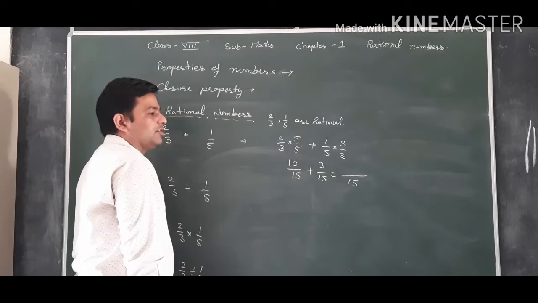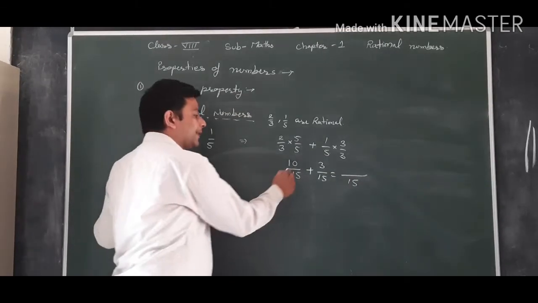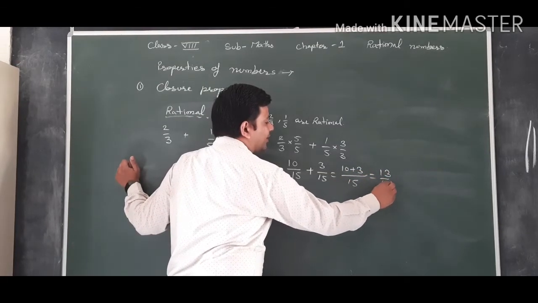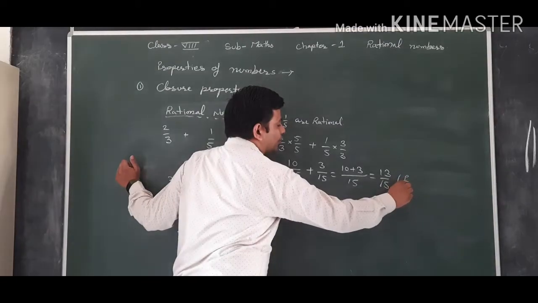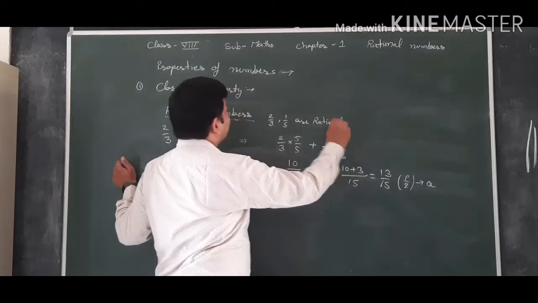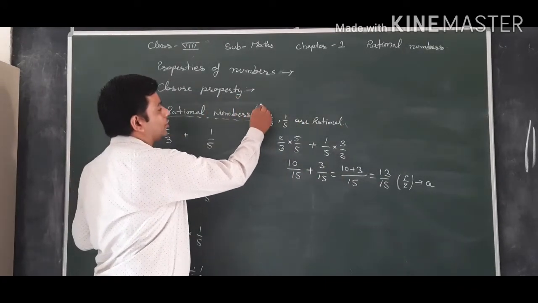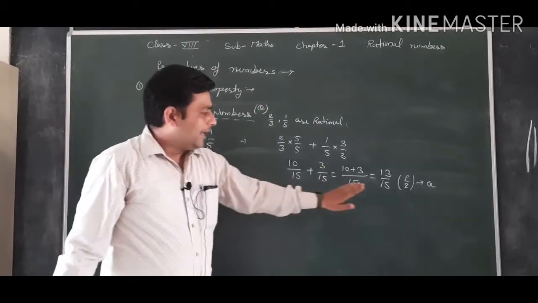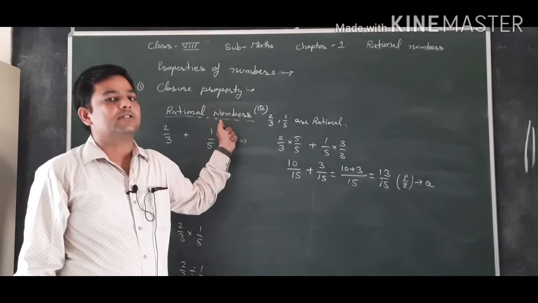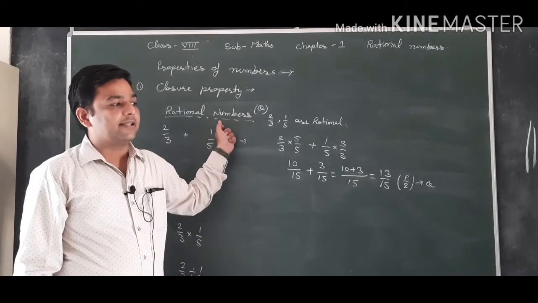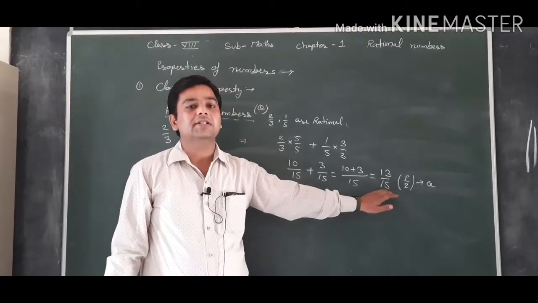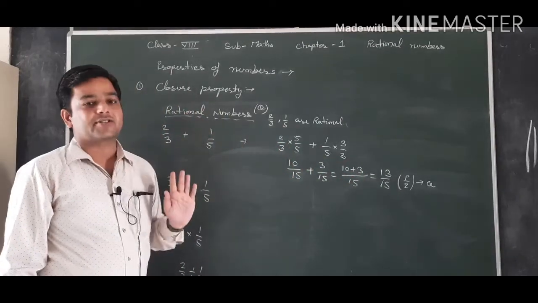Taking 15 as the single denominator, the LCM, we get 10 plus 3, which is 13 upon 15, a rational number in the form of P upon Q. So if we add two rational numbers, we will get a rational number. A rational number is an element of Q, so we can say 13 upon 15 belongs to Q, the rational numbers. So we can say addition is closed in rational numbers. If we add two rational numbers, we will get a rational number only.